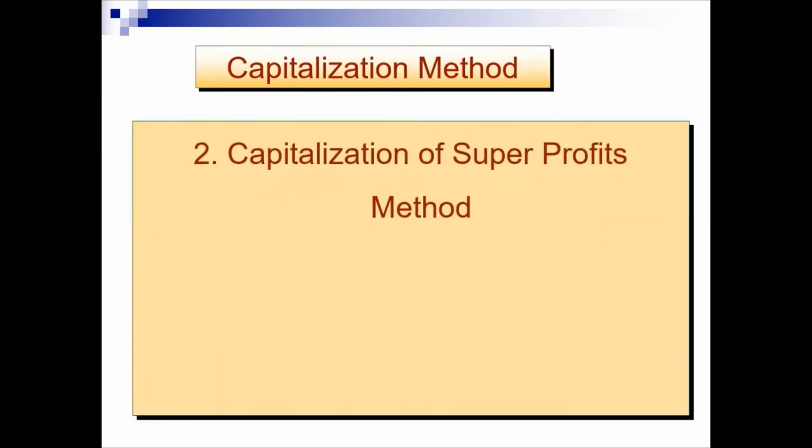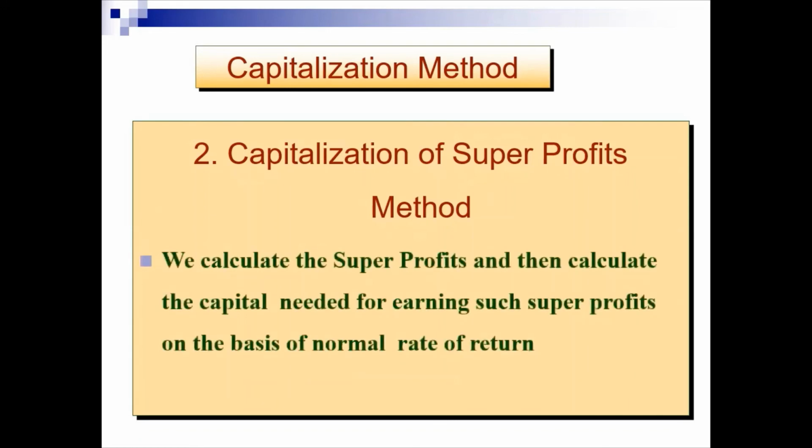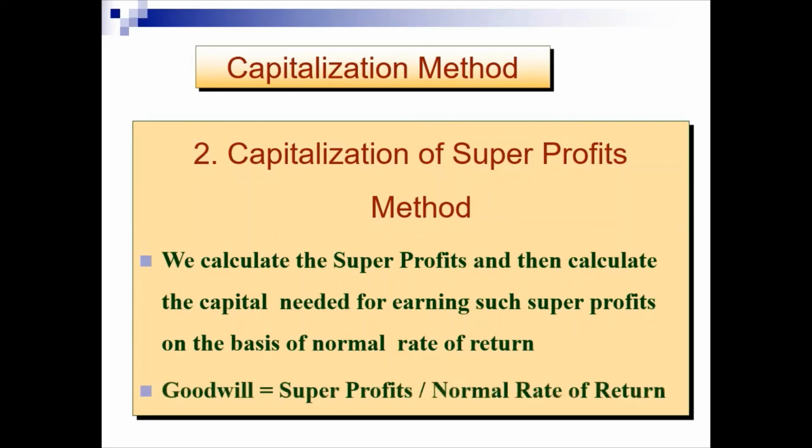Then let us look at the capitalization of super profits method. In capitalization of super profits, we calculate the super profits and then calculate the capital needed to earn that particular profit based on the normal rate of return. Therefore, in this method, goodwill is equal to super profit divided by normal rate of return.